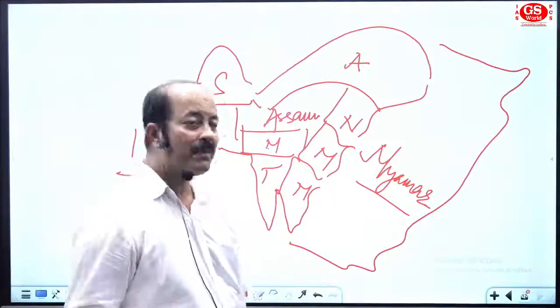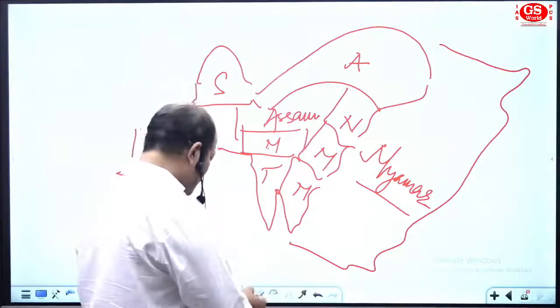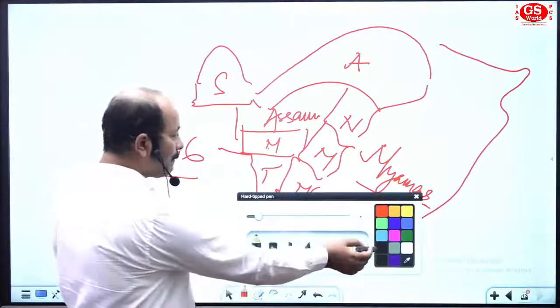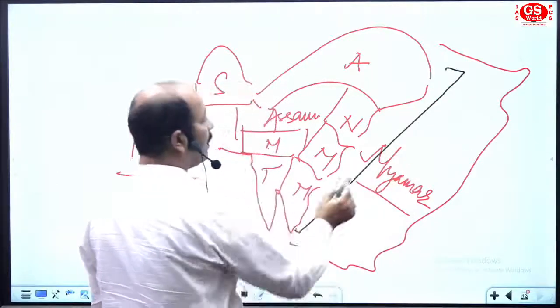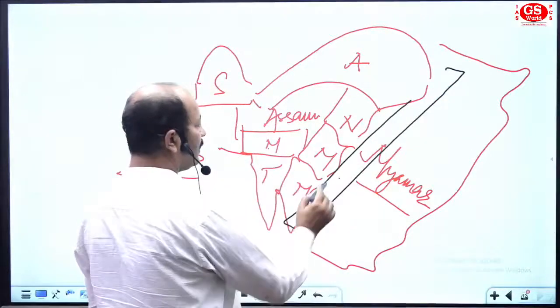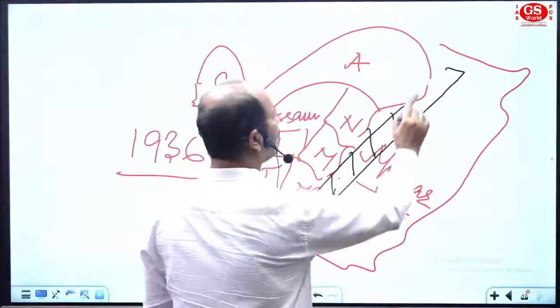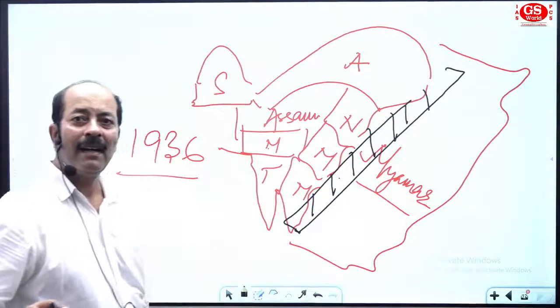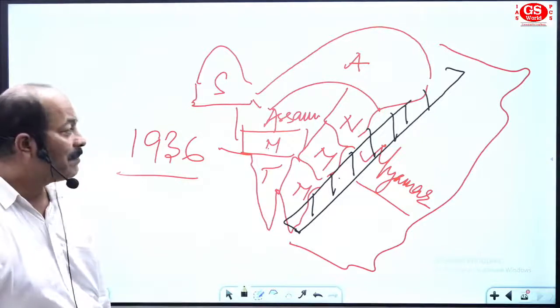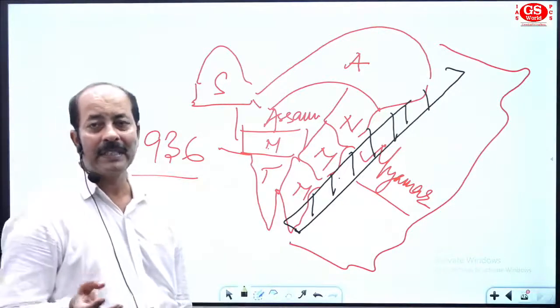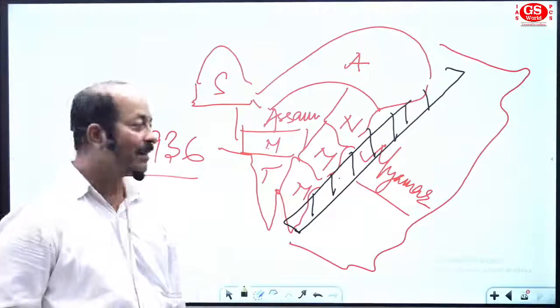Near the border area, we'll find one mountain here. Try to understand the location. This area you have a mountain, on the eastern side. This mountain is a natural boundary between India and Myanmar, or old Burma.